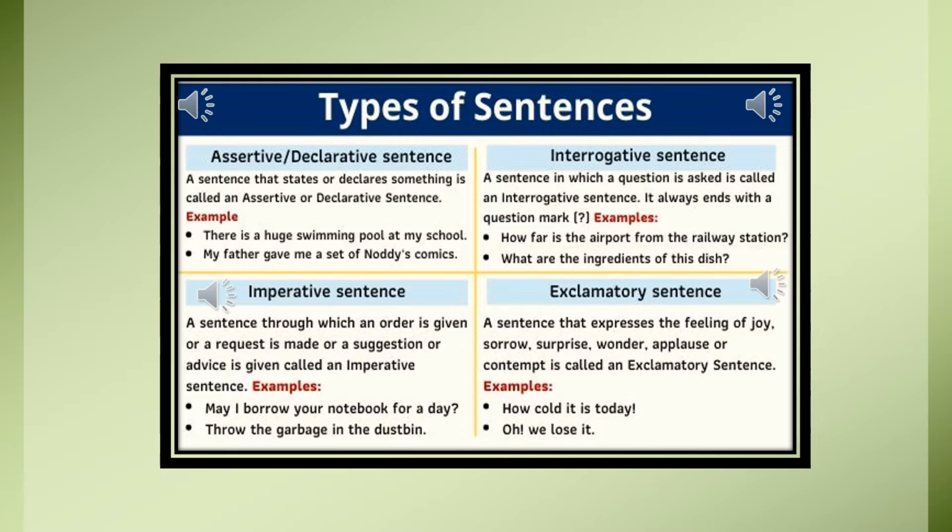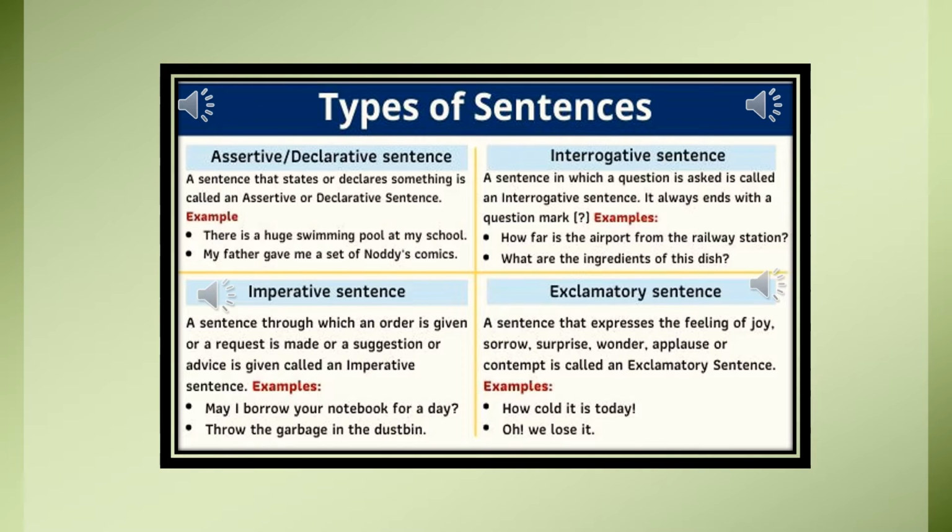Now the second kind of sentence is the interrogative sentence. A sentence that asks a question or makes an inquiry is called an interrogative sentence. It always ends with a question mark. For example, how far is the airport from the railway station? Or, do you like ice cream? Have you ever visited a museum? So all these sentences where you inquire something are known as interrogative sentences.